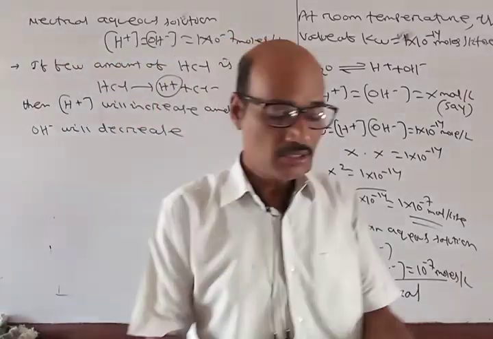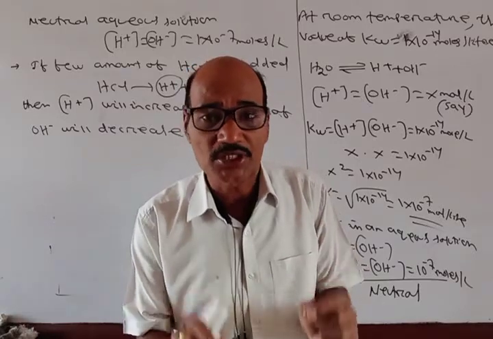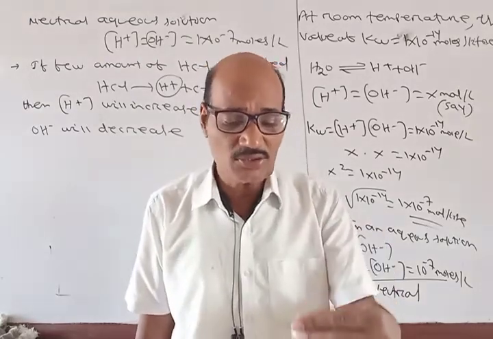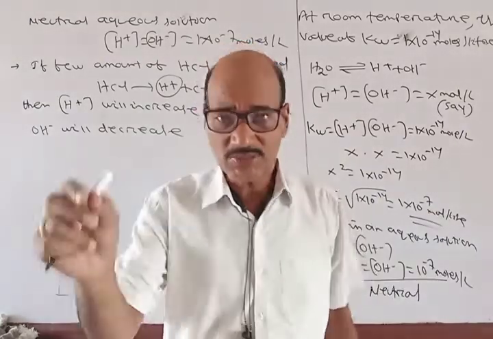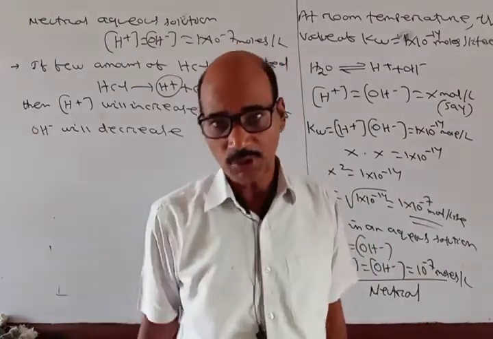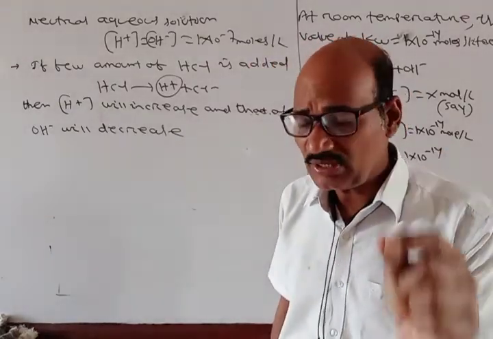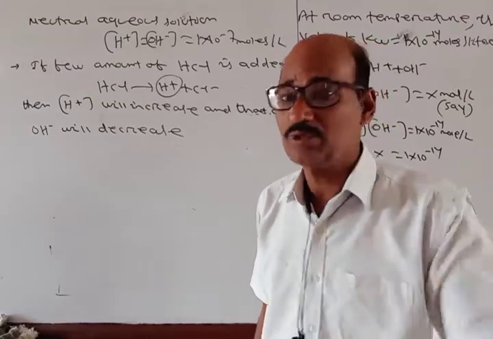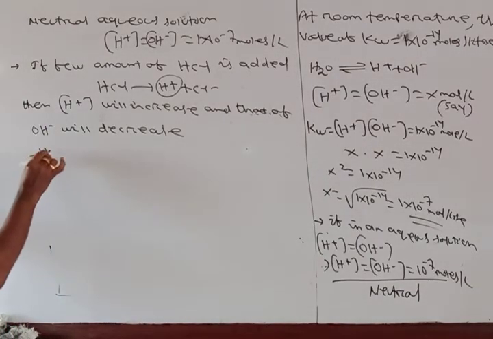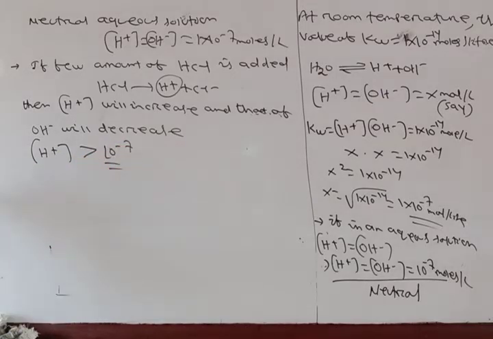Why? Because H plus into OH minus ion is 10 power minus 14 moles per liter, which is constant. So if H plus ion concentration will increase, then OH minus ion will decrease. If H plus will decrease, then OH minus ion will increase. Okay, so because the product of these two is fixed, that is 1 into 10 power minus 14 moles per liter at room temperature. Okay, so H plus ion concentration will be more than 10 power of minus 7 moles per liter.